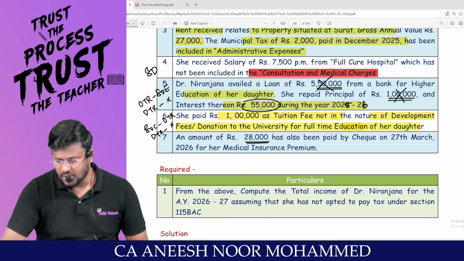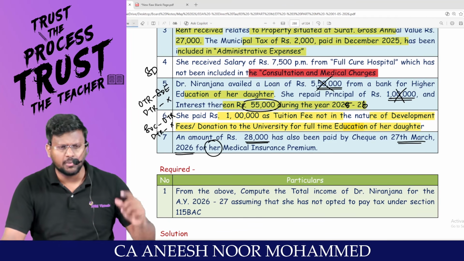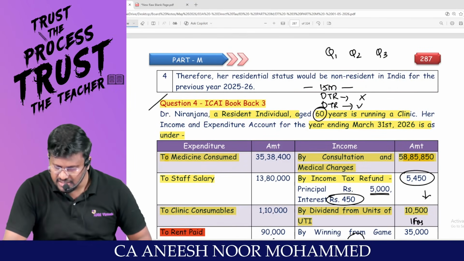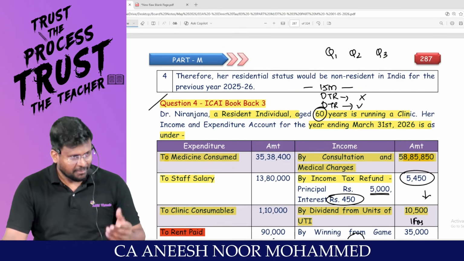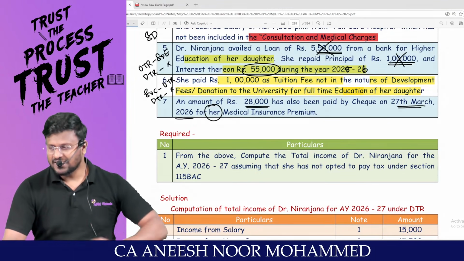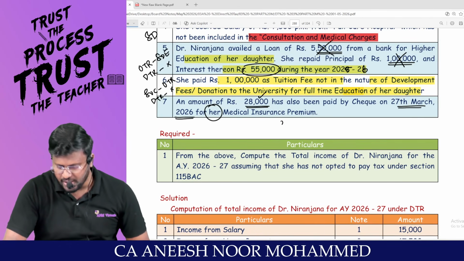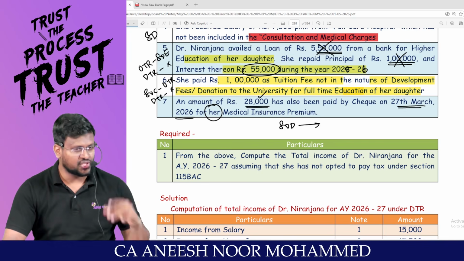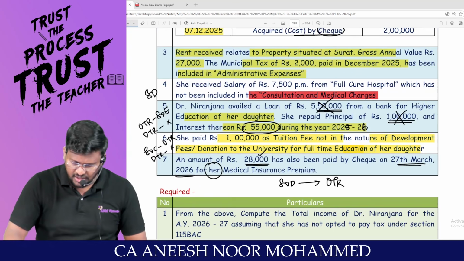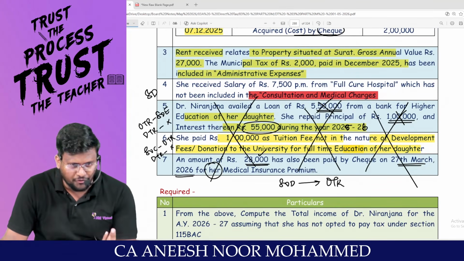An amount of 28,000 has been paid by cheque on 27th March 2026 for her medical insurance premium. What was her age? 60. My dear lovable students, since the assessee is a senior citizen, the limit is 50,000. You can claim the entire 28,000 under 80D if she is traveling through the optional tax regime. But if she is traveling through the default tax regime, points number 5, 6, 7, put them in the dustbin, because there is no question of Chapter 6A.